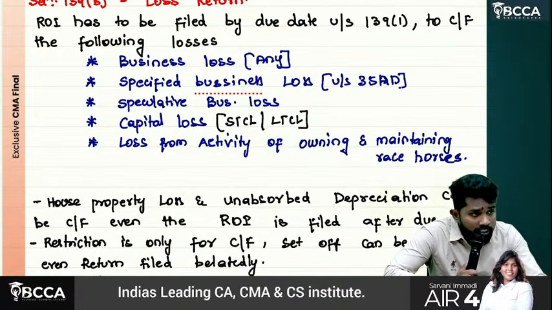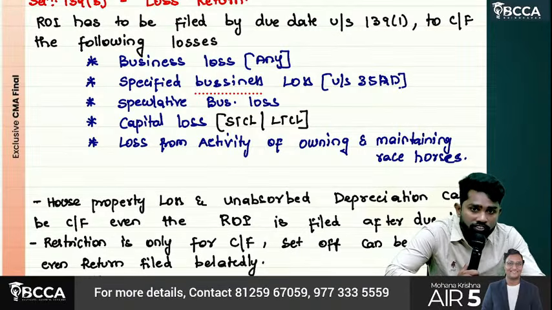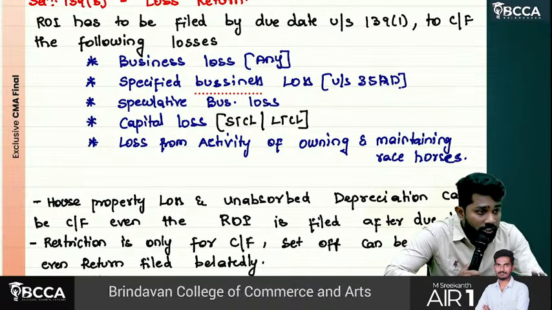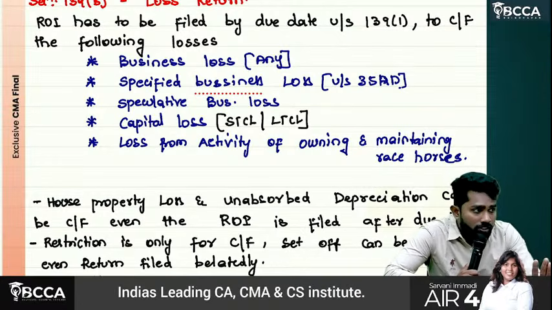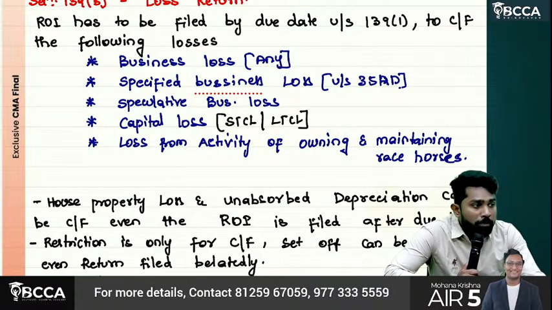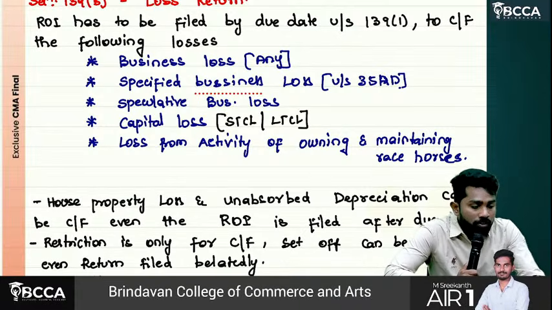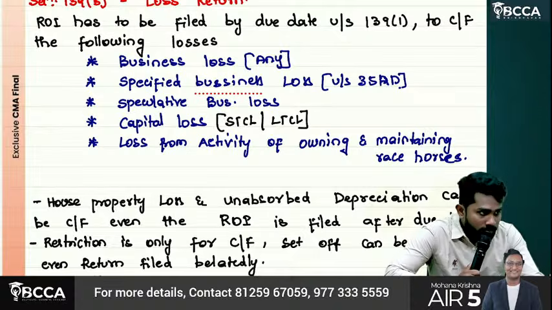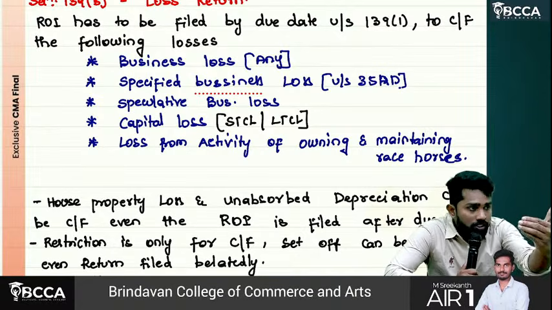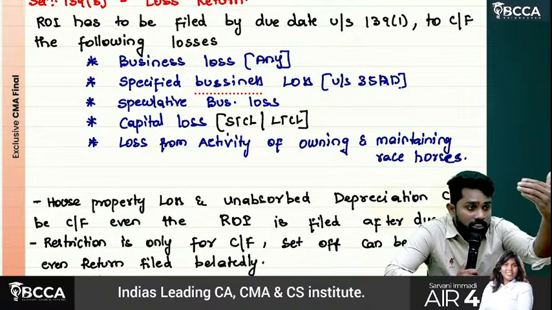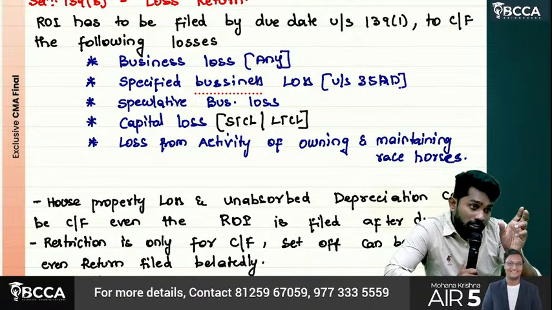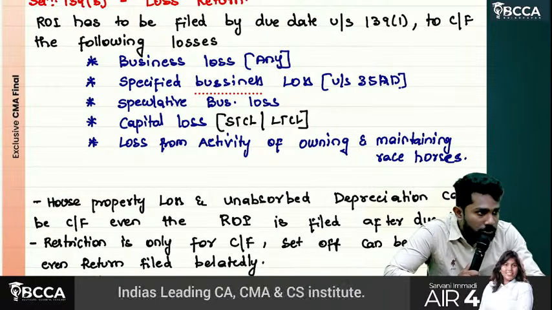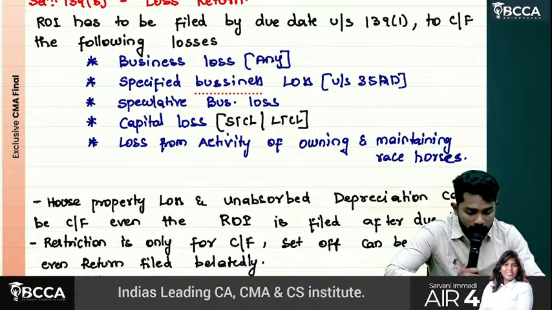Okay. Then which can be carried forward even though the return is not filed? House property loss and unabsorbed depreciation can be carried forward even though the return is not filed within the due date. However, sir, for a belated return or for delay in filing the return, only the carry forward option will be taken away. Set off option will be there. Let's say you filed after the due date. Still, if any loss is there, you can set it off with other heads in the same year. No problem. But the losses cannot be carried forward to the next years if the return is not filed within the due date, unless it is house property loss and unabsorbed depreciation.